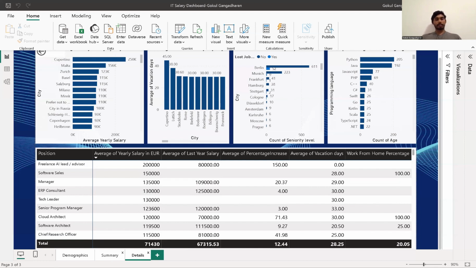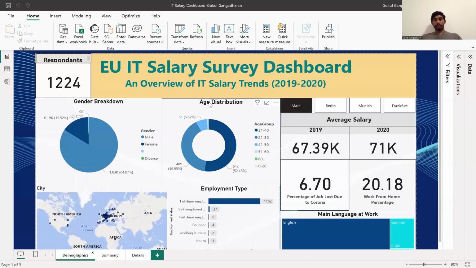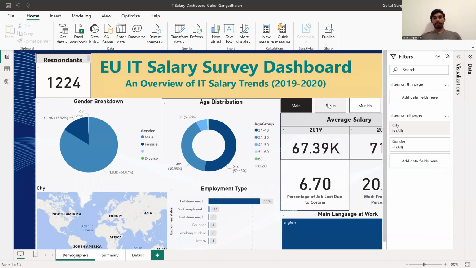Before that, I'll just show numbers based on the cities. Here we have taken three top cities, because mostly our respondents are from Berlin, Munich, and Frankfurt. So I've used these three cities to see the statistics of these cities. This is the overall total of 1,224 respondents' statistics. Now just taking the Berlin one.